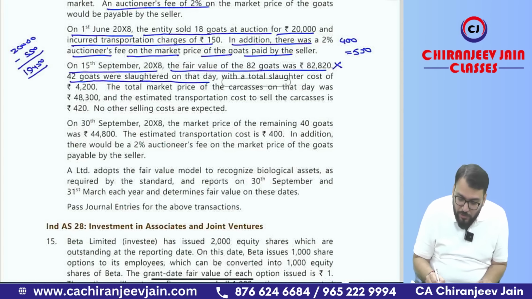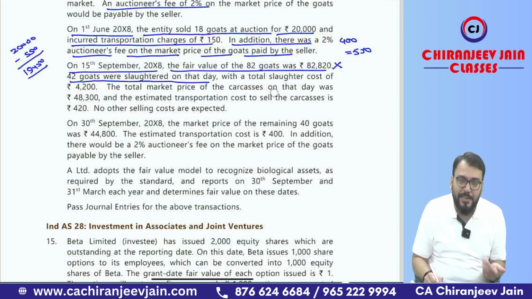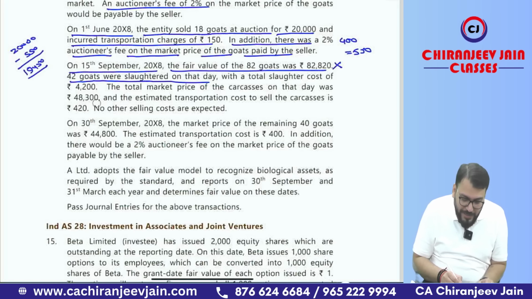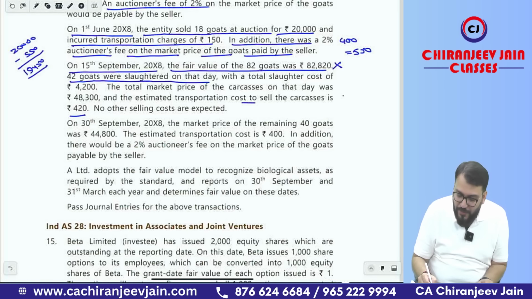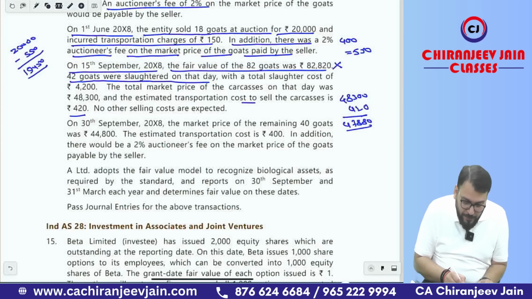42, with a total slaughtering cost of 4,200. The total market price of carcasses that become inventory after slaughtering on that day was 48,300, and the estimated transportation cost to sell the carcasses is 420. Means what is the fair value less cost to sell of inventory? It is 48,300 minus 420, and there is no other expense, there is no transaction cost. So 48,300 minus 420 will become 47,880, correct? And there is a slaughtering expense of 4,200.